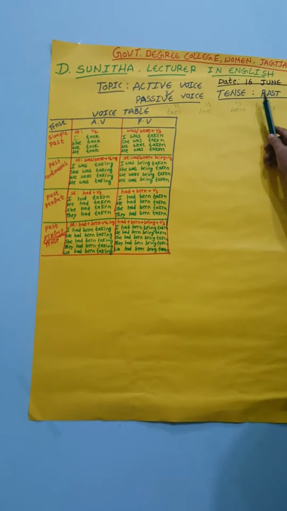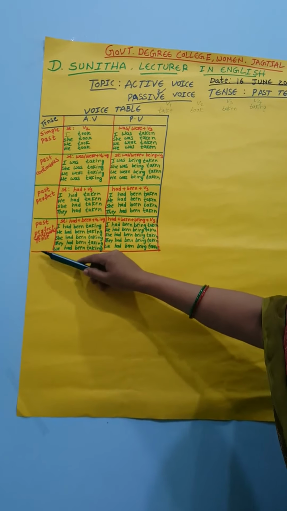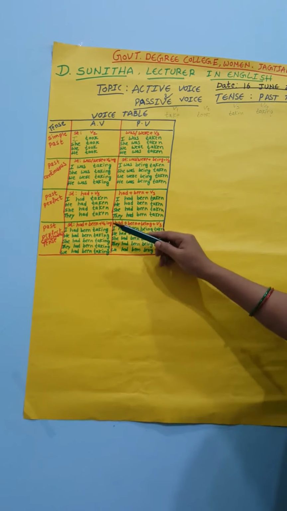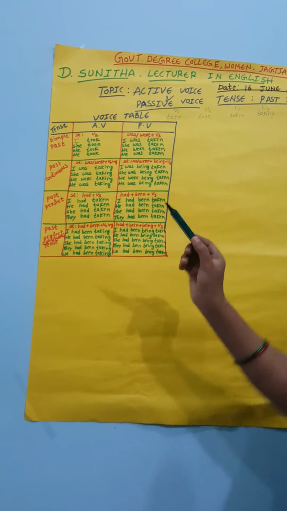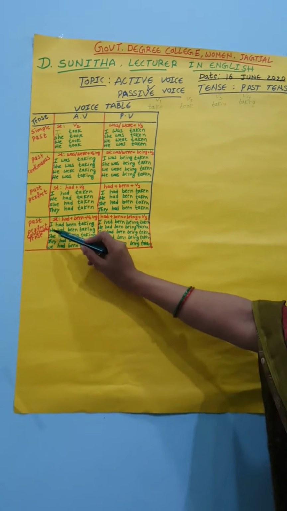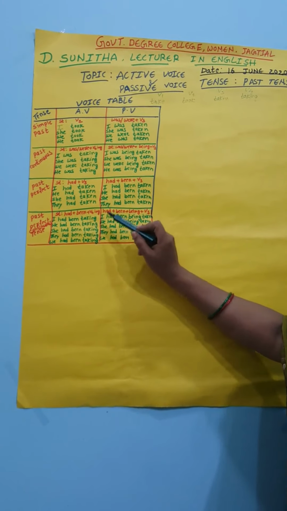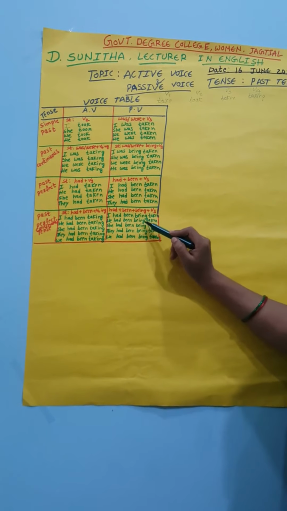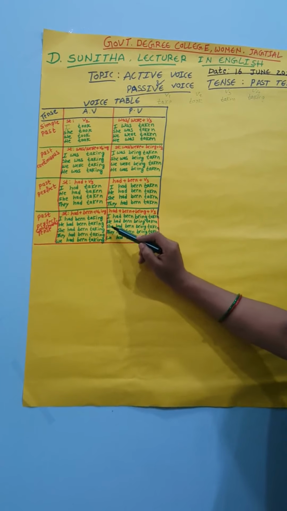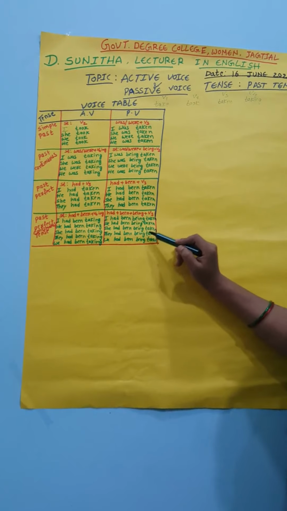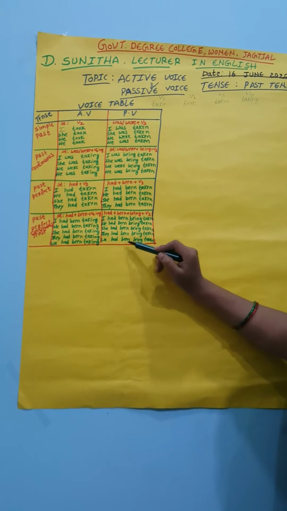So I am repeating the sentences again. In the last tense, the past perfect continuous tense, the active voice structure is had plus been plus V ing form. The passive voice structure is had plus been plus being plus V3. So this structure will change in the transformation of the sentences. I had been taking changes into I had been being taken. He had been taking, he had been being taken. She had been taking, she had been being taken. They had been taking, they had been being taken. We had been taking, we had been being taken.